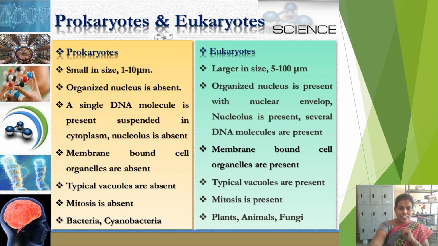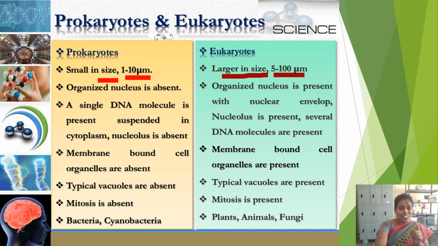Now let us see the differences between prokaryotes and eukaryotes. Prokaryotes are very small in size. They measure about 1 to 10 microns in length. They are very small in size when compared to the eukaryotes. Eukaryotes are larger in size. They measure about 5 to 100 microns.